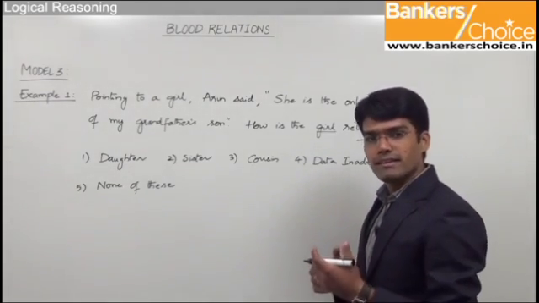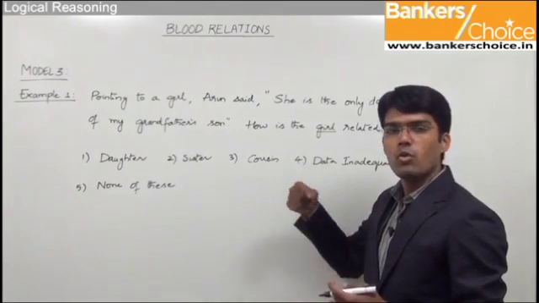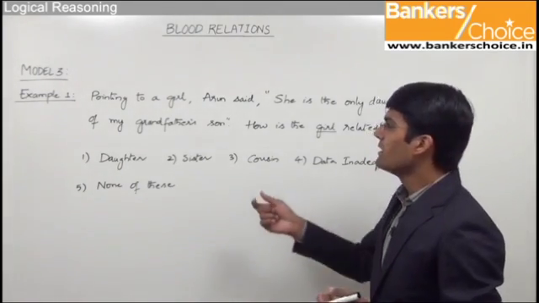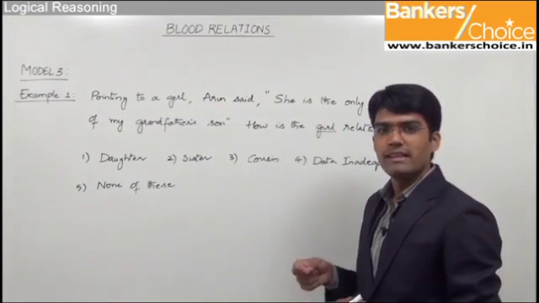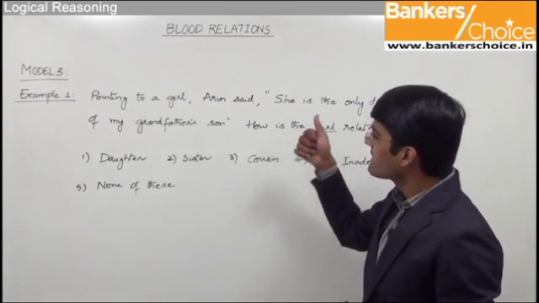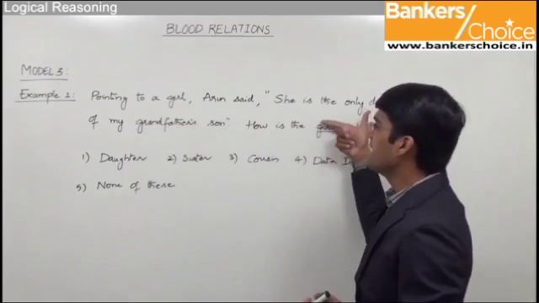What we can do here is first identify the speaker of the statement and whom he is talking about. For example, in this case, Arun has said this statement. So very clearly the speaker is Arun and he is pointing to the girl and then he has given the statement.